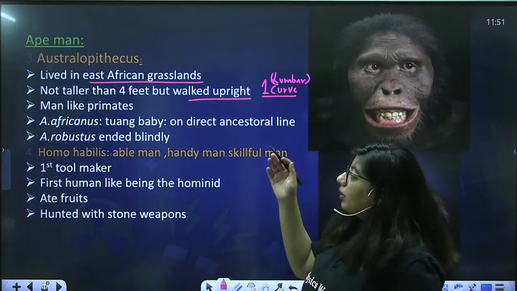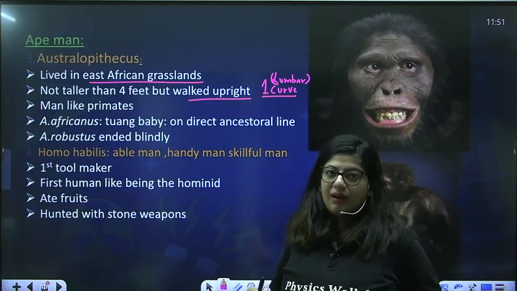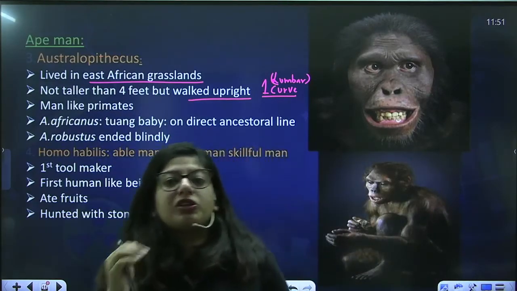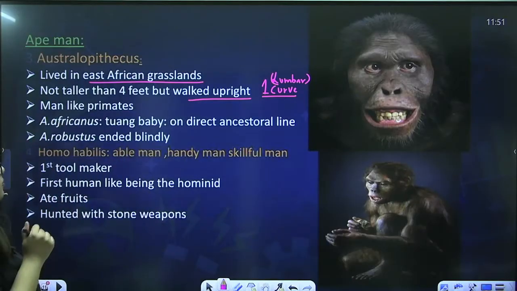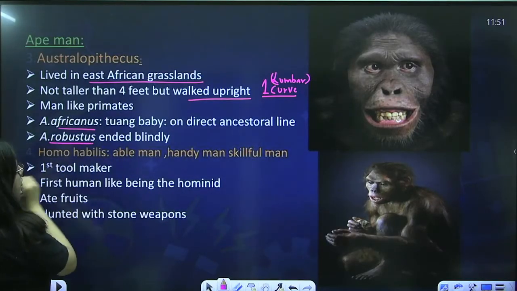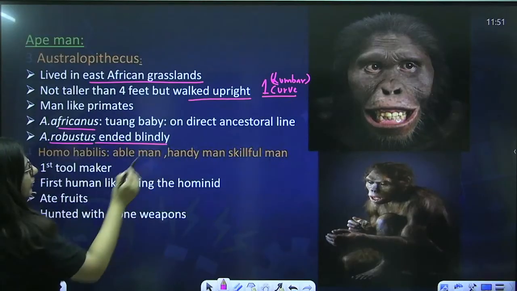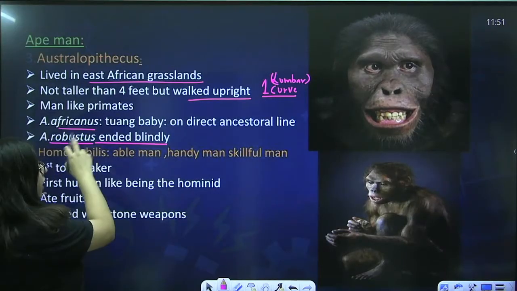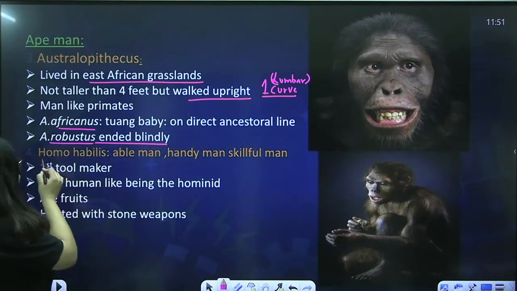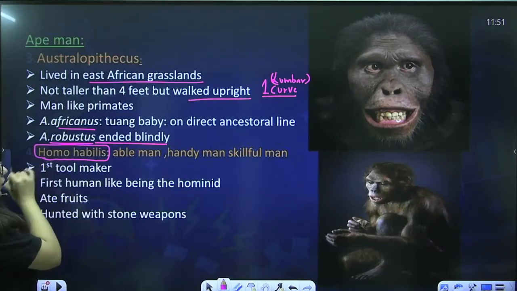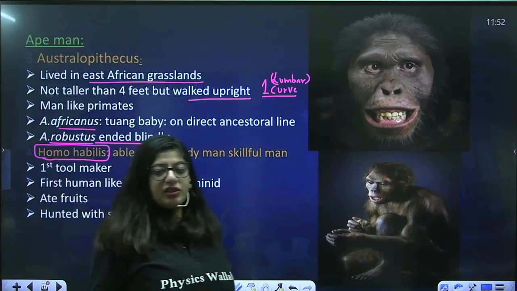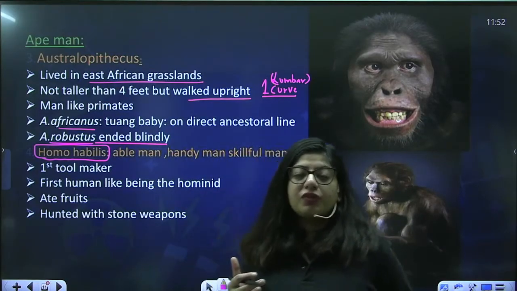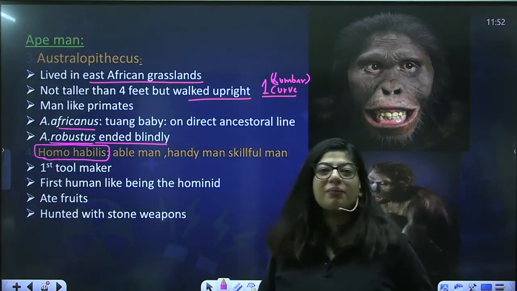Now they are man-like primates, so they appear more like man because they're getting an upright posture. They were of various types. They had a lot of species, like Australopithecus africanus, Australopithecus robustus. Robustus ended blindly. That means they vanished away. They didn't give rise to any further organisms. Rather, Africanus further gave rise to Homo habilis, the next one. The Africanus fossil was found in the form of a baby's fossil in the Taung Valley of Africa. So we call that fossil the Taung baby.